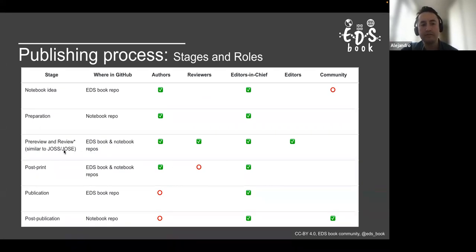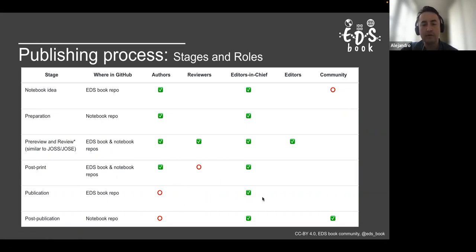And this pre-review and review, I guess most of you in the Pangeo community are familiar with, is a process that allows moderation and improvement of the software, in this case, Jupyter notebooks. Finally, we have other stages that are common in this kind of publication, post-print, where we share the proof with the author and validate that everything is okay.